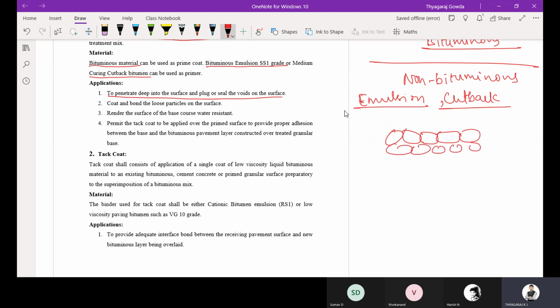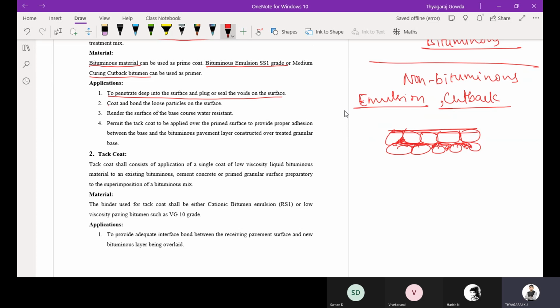So the main function is that the bitumen gets penetrated into the voids of the non-bituminous layer and plugs or seals them.